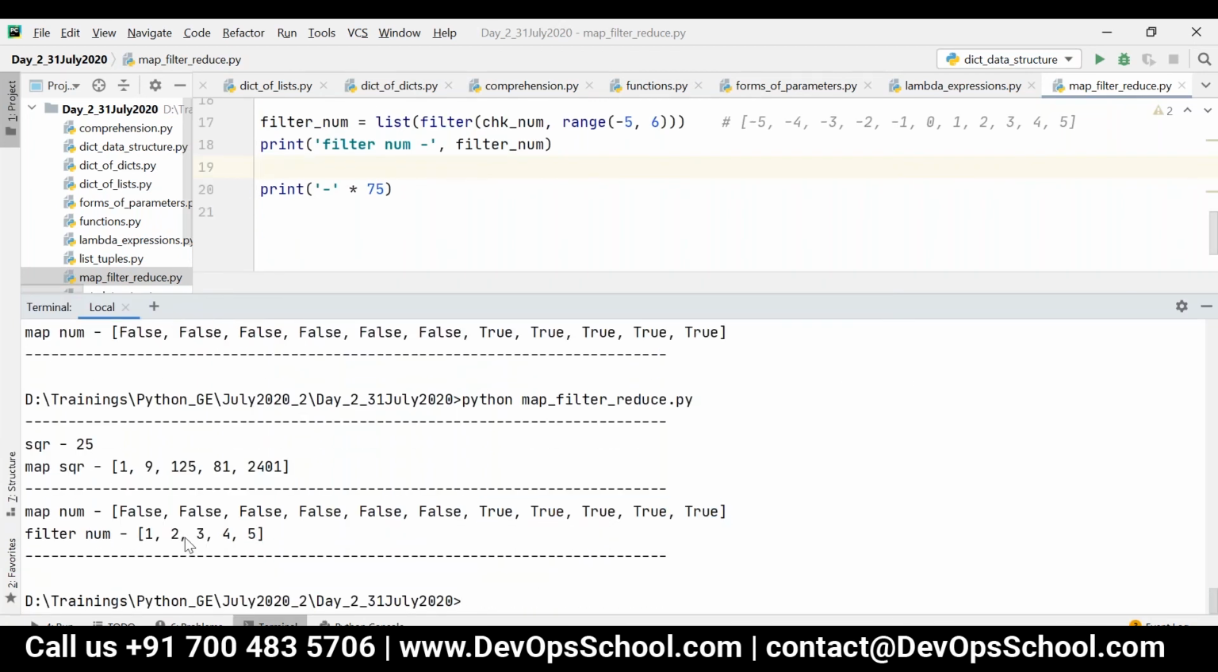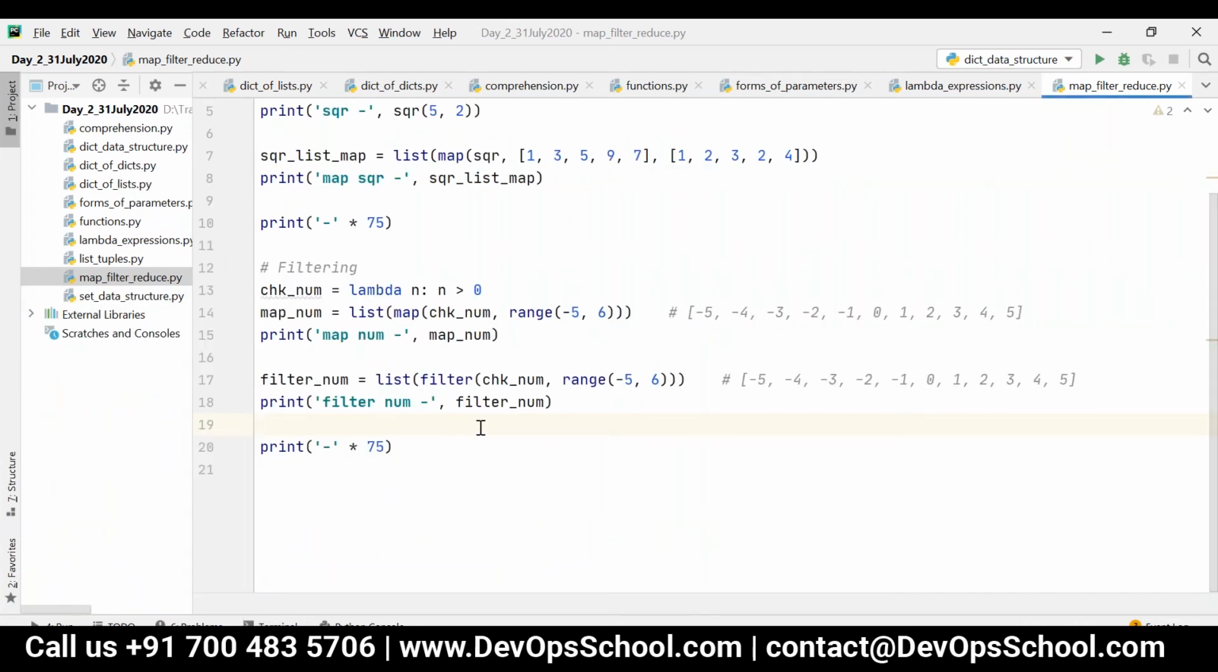Filter num is 1, 2, 3, 4, 5. So basically you are filtering the list depending on the condition. Okay, so it will just display the values for which the condition is satisfied. Understood the difference between map and filter?